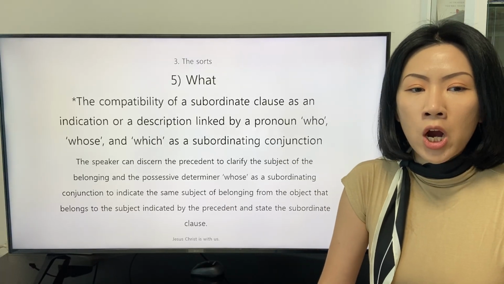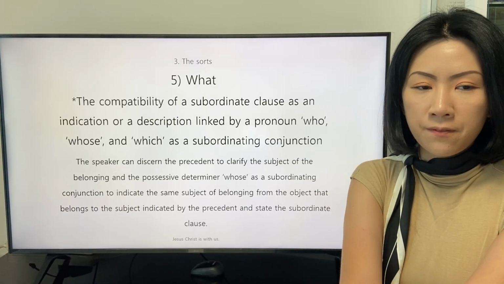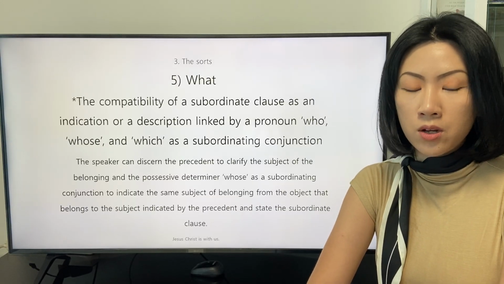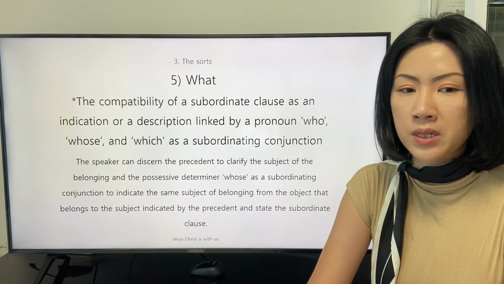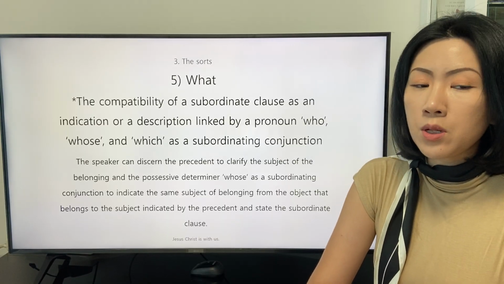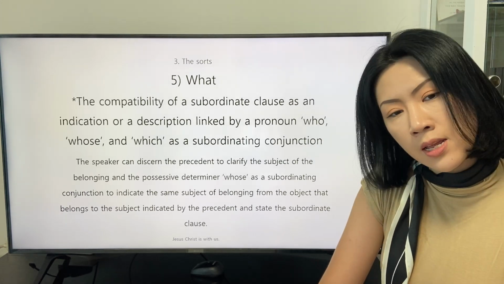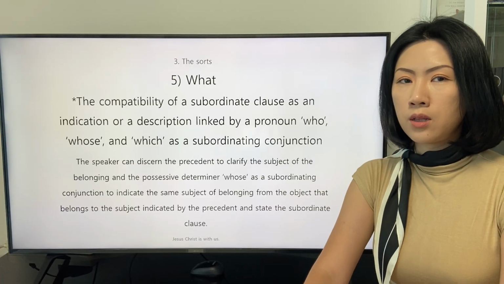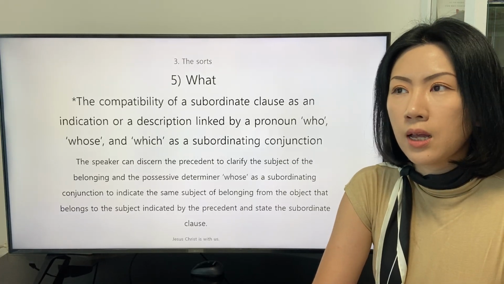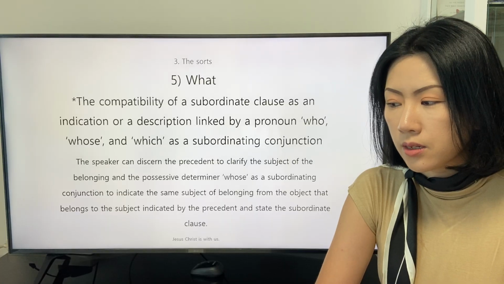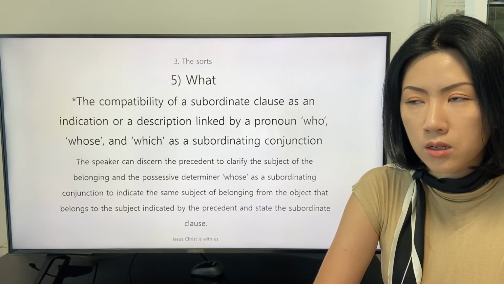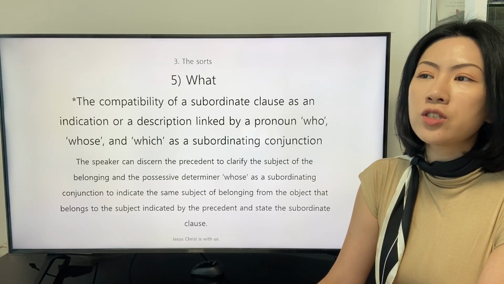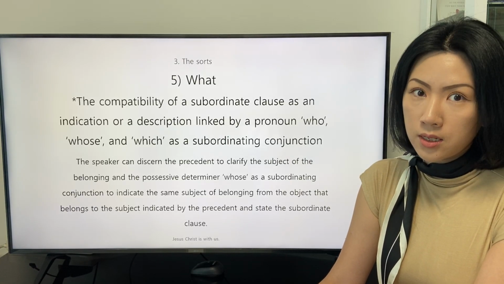The speaker can discern the precedent to clarify the subject of the belonging and the possessive determiner whose as a subordinating conjunction to indicate the same subject of belonging from the object that belongs to the subject indicated by the precedent and state the subordinate clause. Let me give you an example briefly. I see a man whose son is smart.